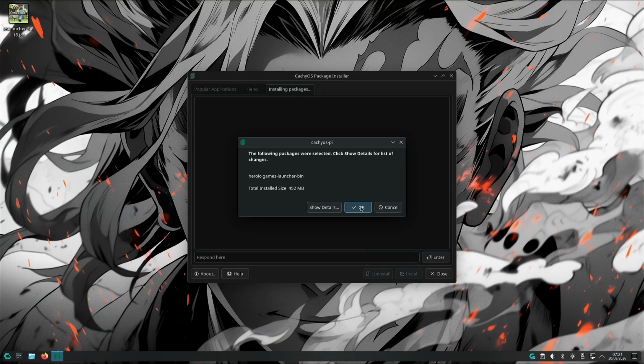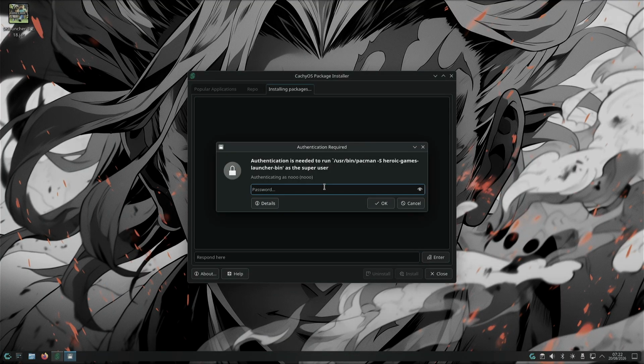If it asks you for a password, all you need to do is just type in your PC password or the one that you log in with and click OK again.